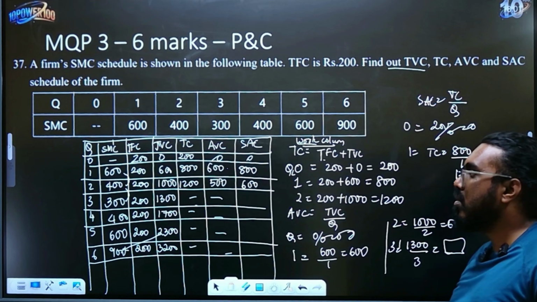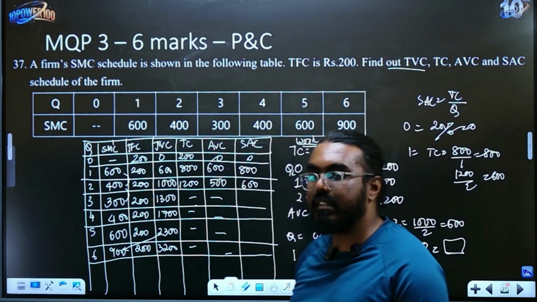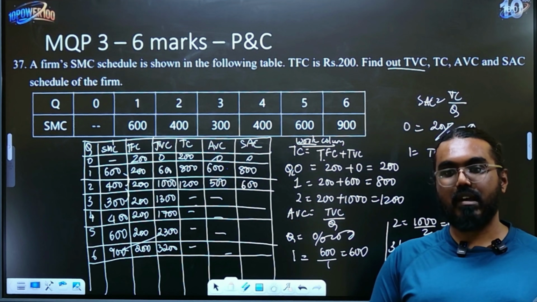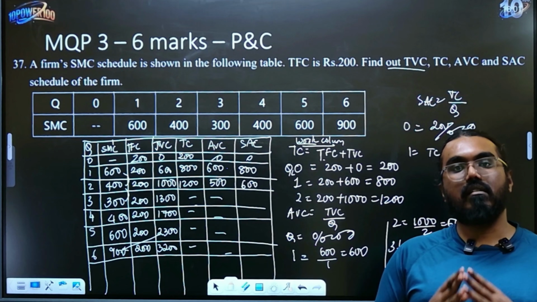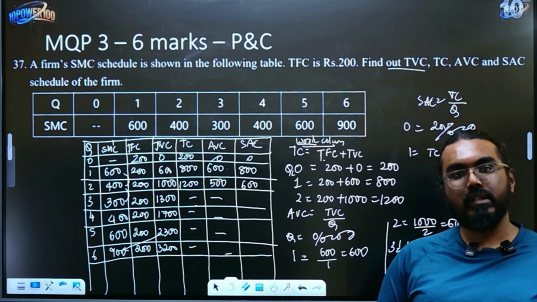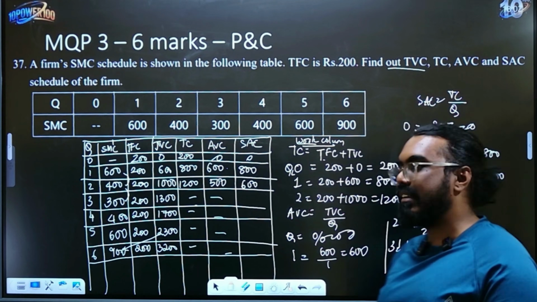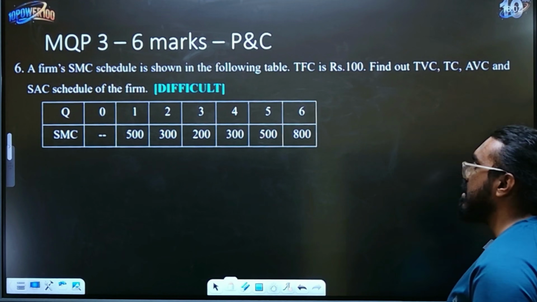So this is how you are supposed to calculate this, children. This is one of the easiest questions that you can get for 6 marks, right? And please do not skip it. If you are able to practice these kinds of questions, you should be able to really do well in your 6 markers. And let's hope that you get a similar question.